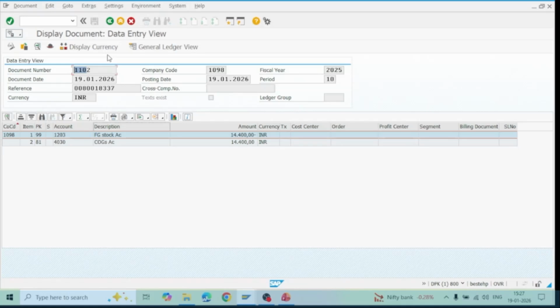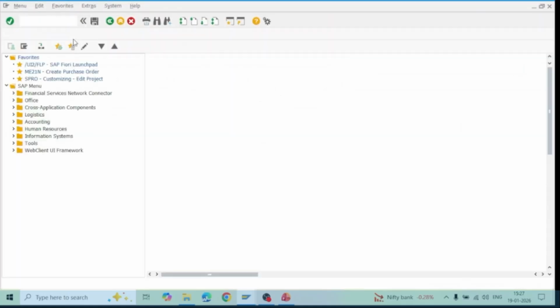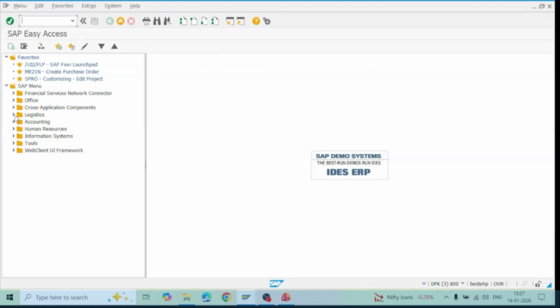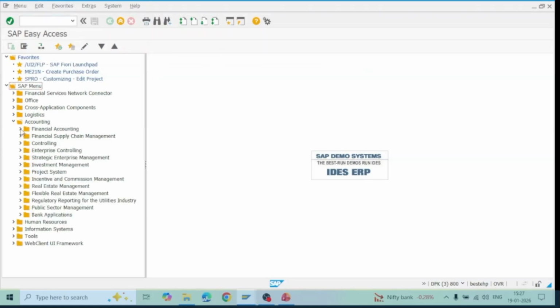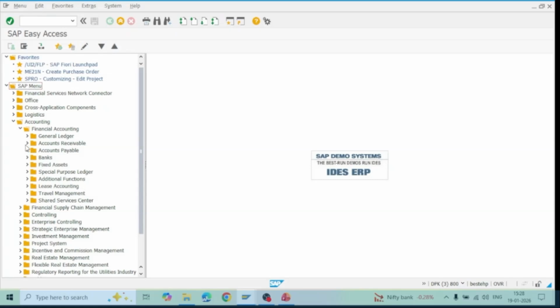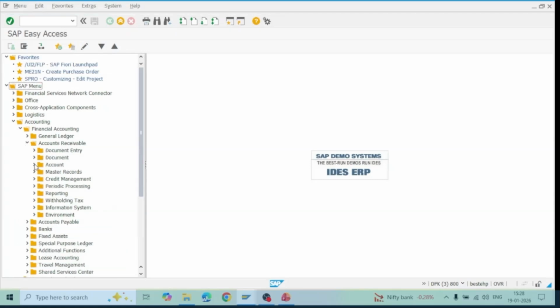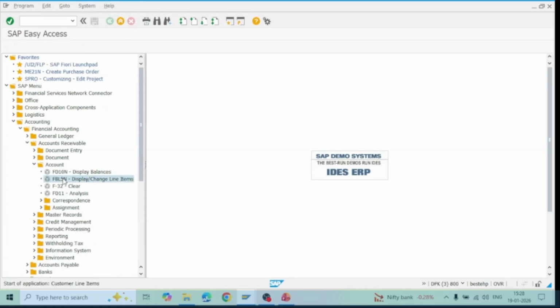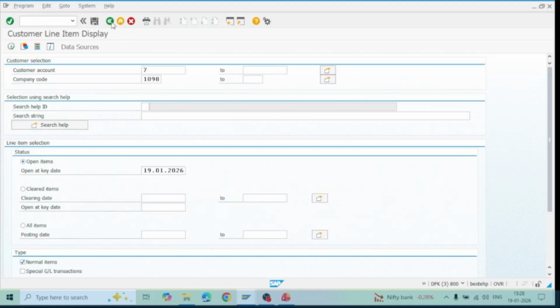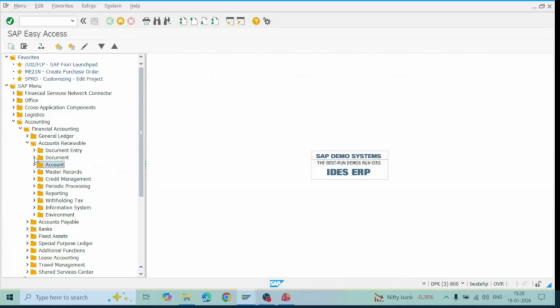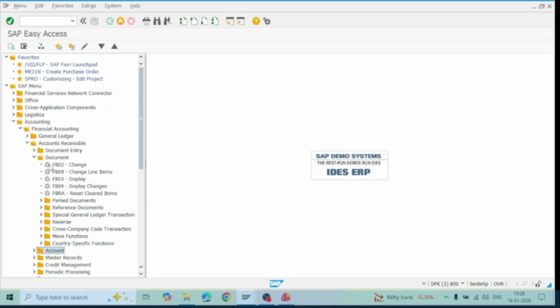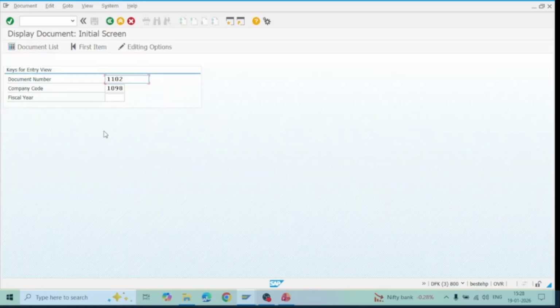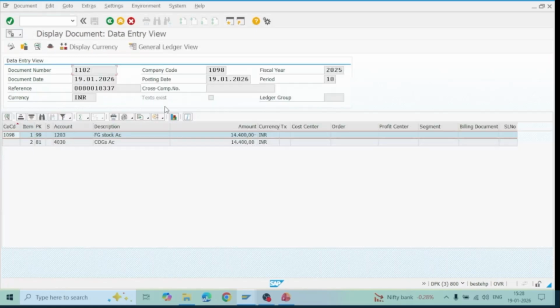This is the accounting entry and the accounting document which is generated, from the sales side, the SD side. You can see this document number, and you can also see the accounting document on the accounting side with transaction code FB03. Or you can go to Financial Accounting, Accounts Receivable, Document, or go to the accounting side. Go to the documents here, FB03. This is the document which is generated. You can see it here as well.